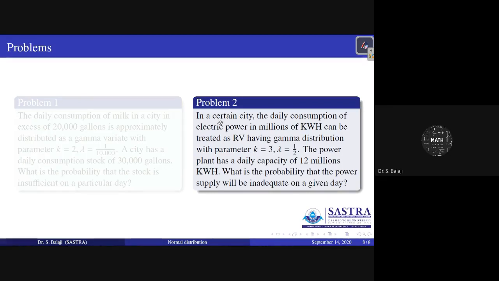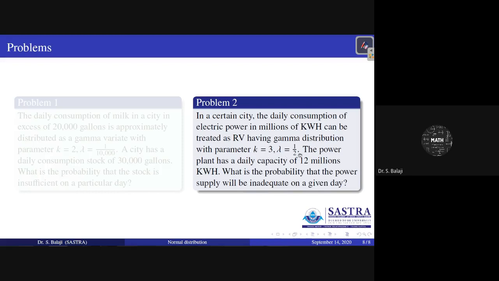The daily consumption of electric power in millions of kilowatt hour is a random variable having gamma distribution with parameters k equal to 3, lambda equal to 1 by 2. It means that the city needs 6 million kilowatt hour on average, k by lambda, which gives 6 here.